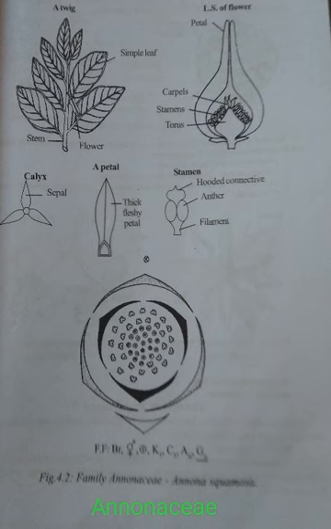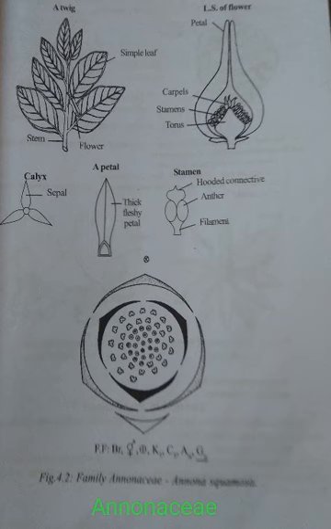Next, the gynoecium. The gynoecium consists of numerous carpels which are spirally arranged on the elongated torus above the stamens. The carpels are free. The ovules are one or many in each carpel, on basal or marginal placentation.